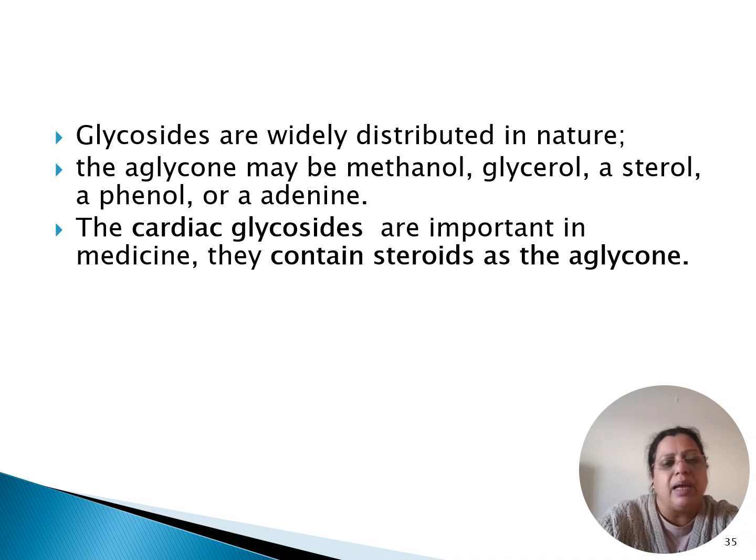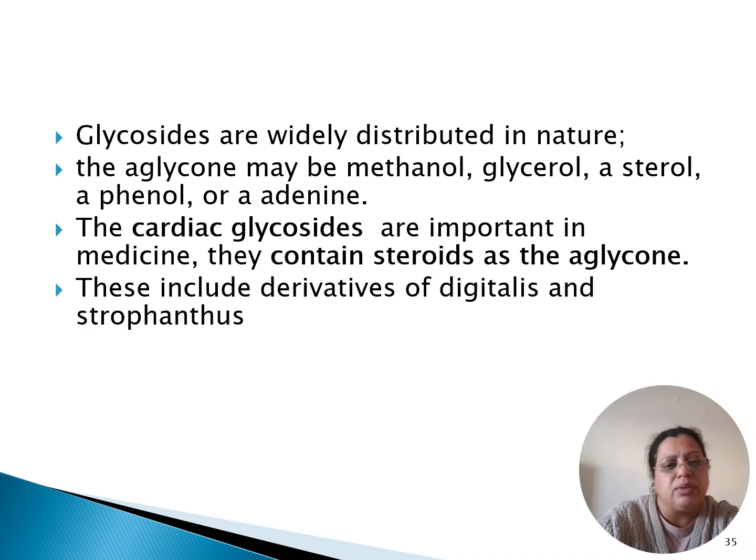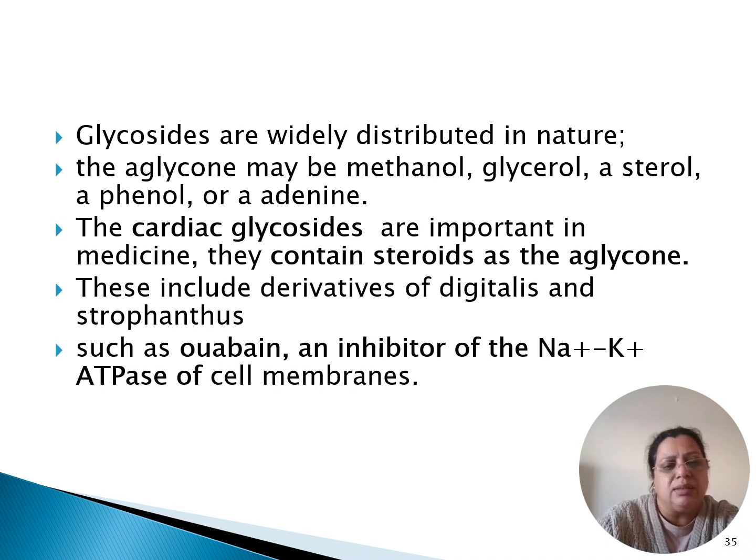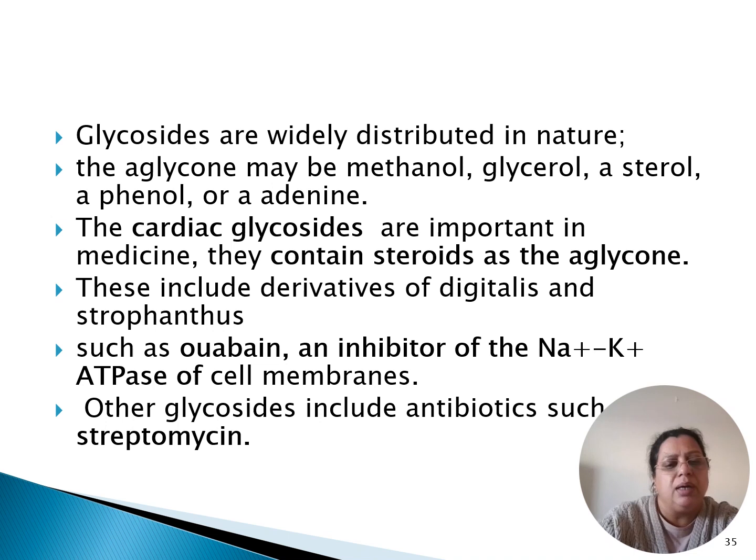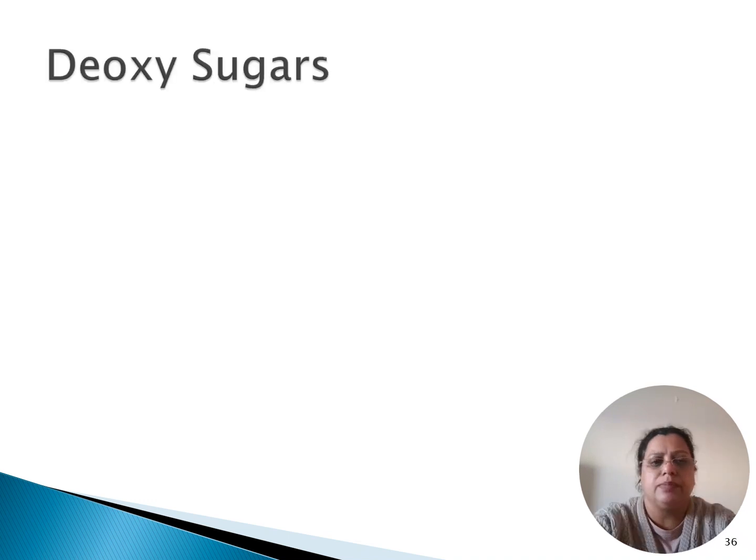So that means cardiac glycosides contain steroids and a carbohydrate residue. These include derivatives of digitalis and strophanthus, and ouabain, which is an inhibitor of sodium and potassium ATPase in the cell membrane, especially in the cardiac membrane. Other glycosides include antibiotics such as streptomycin.